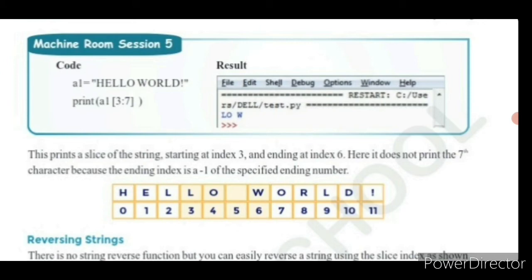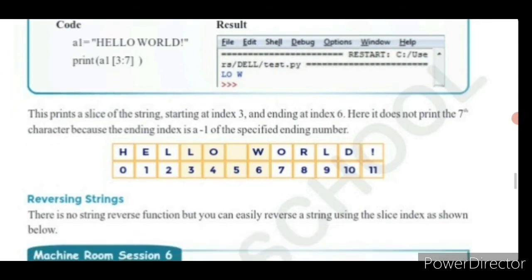Why is it not printed O? Because it ends at the 7th index, which is nothing but O. W O, O is the 7th index. The 7th index O represents the -1 of the specified ending number. So here it prints LO space W, which means it leaves the first 3 characters 0, 1, 2. It starts from the third index, and it leaves the 7th index, which represents the -1. The ending index is -1, so it prints the character before the ending index, which is W.